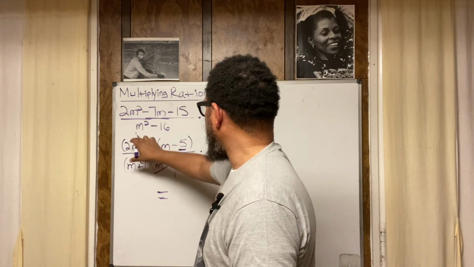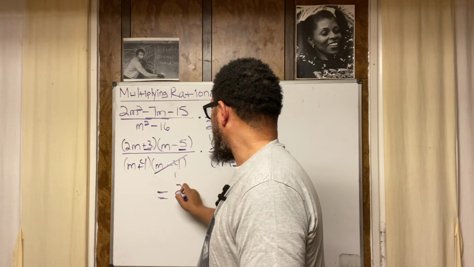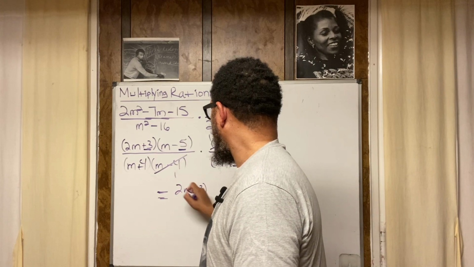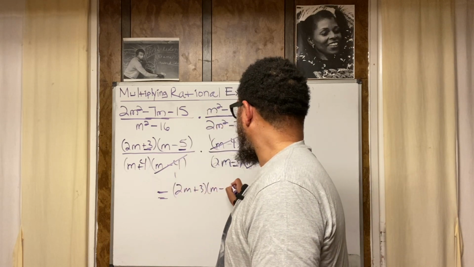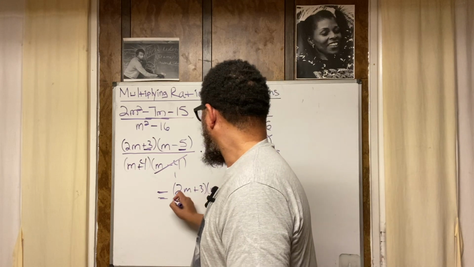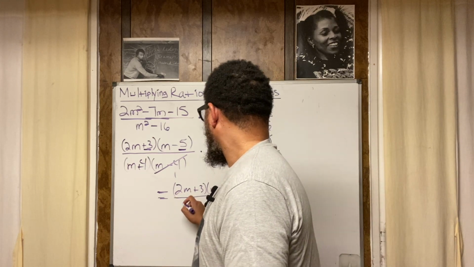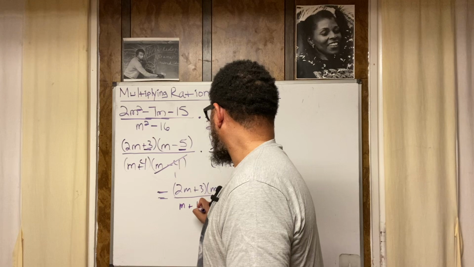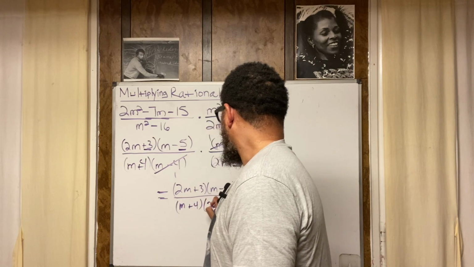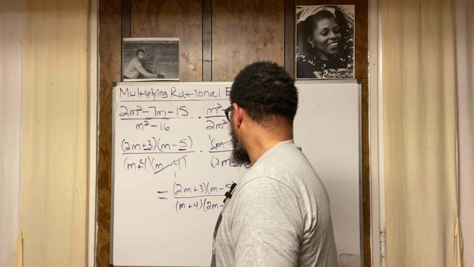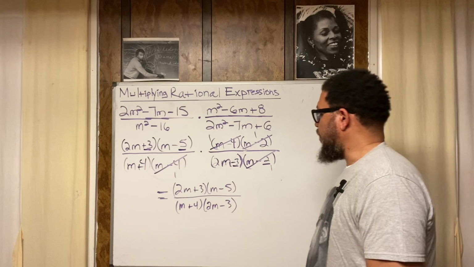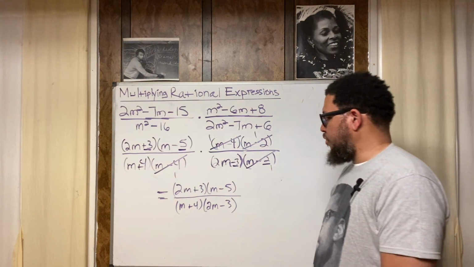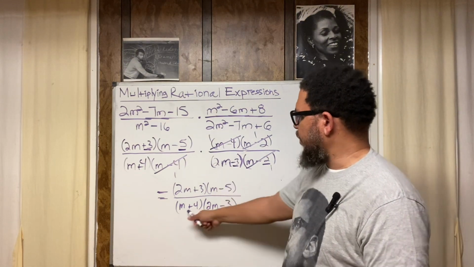And so this numerator is going to be 2m plus 3 times m minus 5 over m plus 4 times 2m minus 3, right? And that's our final answer because we can't cancel anything else out. The m minus 5 can't cancel out with the m plus 4.